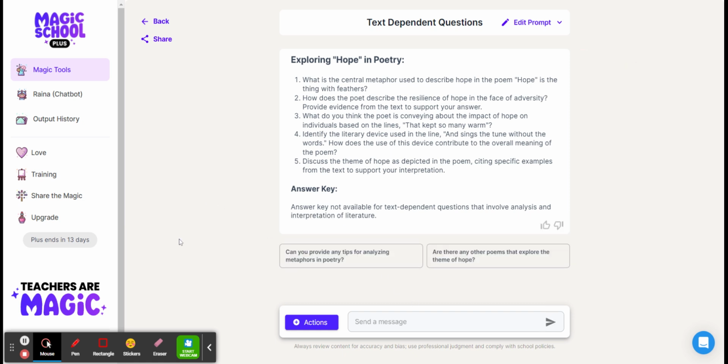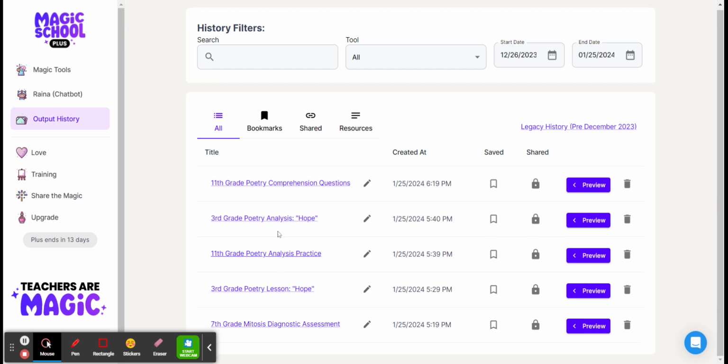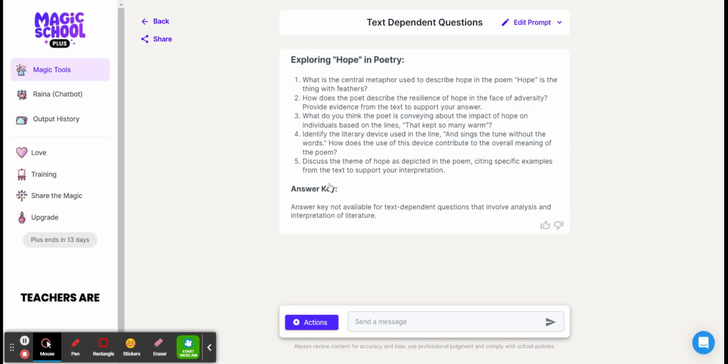And this is what I see: exploring hope in poetry. So there are 5 text-dependent questions here. And if I decide that I want to save these, I could actually go to my output history, and it's saved there for me. I've created a few of these using this generator, and that's over here in my output history. But if I decided that I wanted to get rid of it, I could always delete it. But if I want to keep it, I go back to it, and I have all of these options.